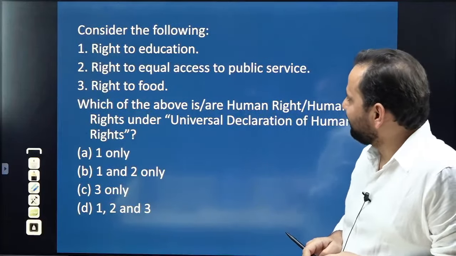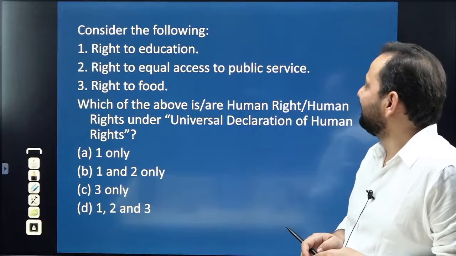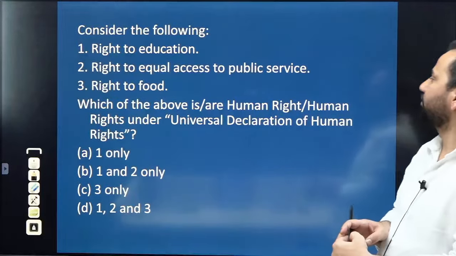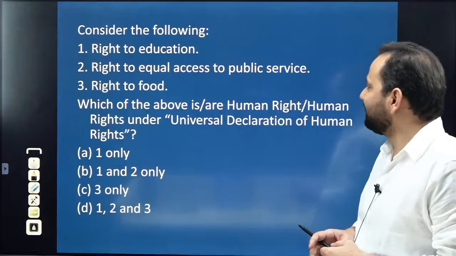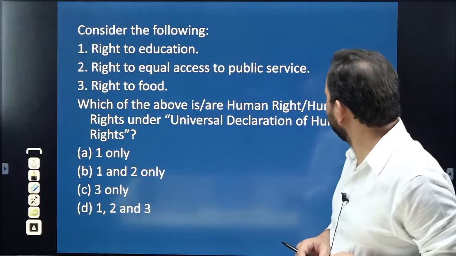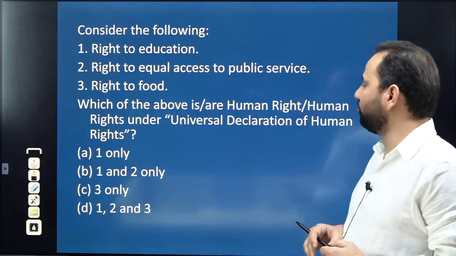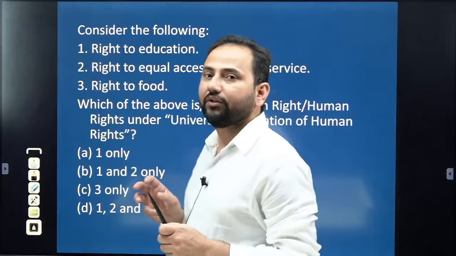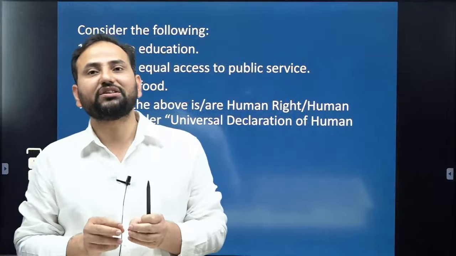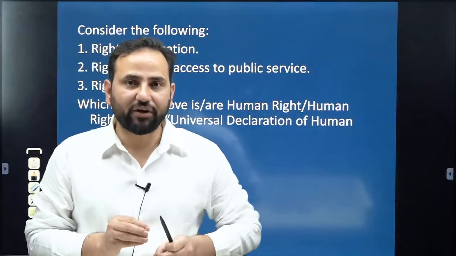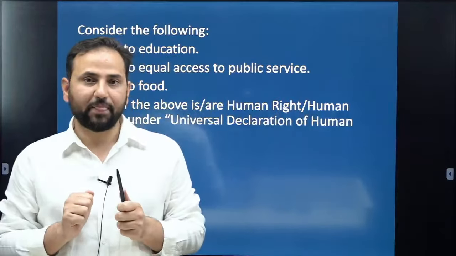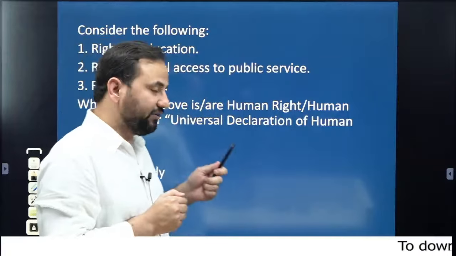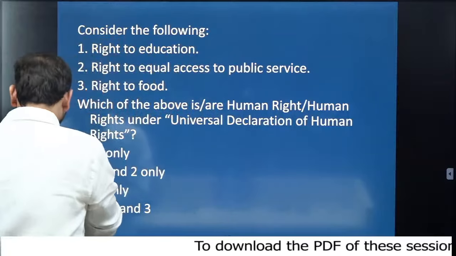Consider the following statements: right to education, right to equal access to public services, right to food. Which of the above are human rights under the Universal Declaration of Human Rights? Now the point is, the Constitution of India was completed in November 1949, and this Universal Declaration of Human Rights came into existence even before this phase.